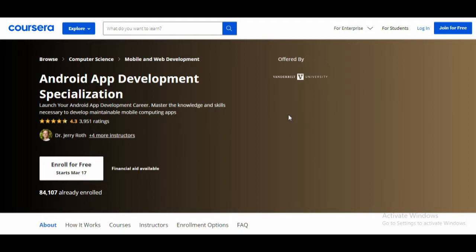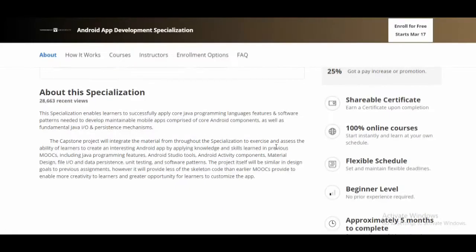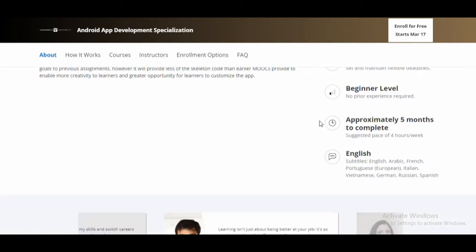The second course that I will suggest is Android App Development Specialization. The course provider is Coursera. Almost 85,000 users have already enrolled in this course. It is a 100% online course. It is a beginner level course, so no prior knowledge is required.